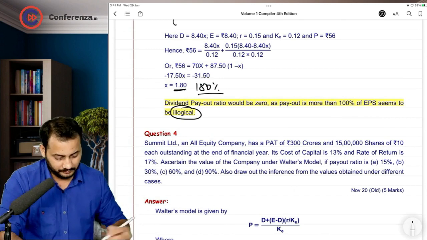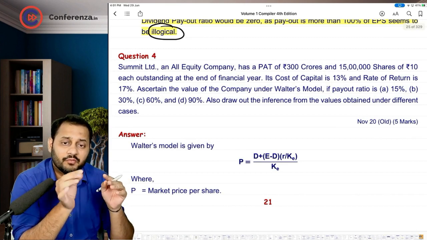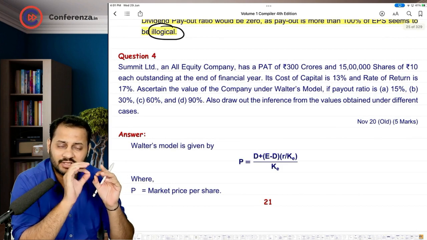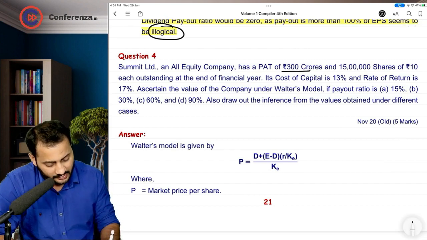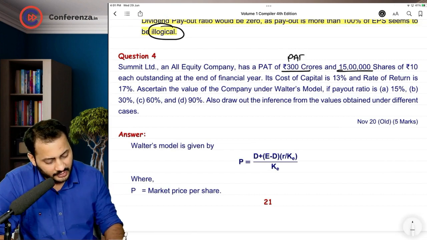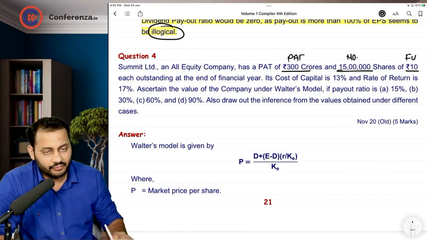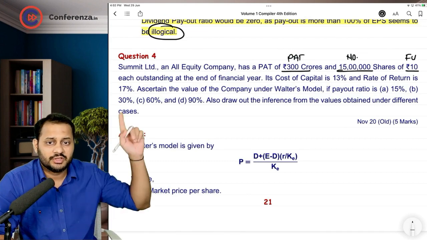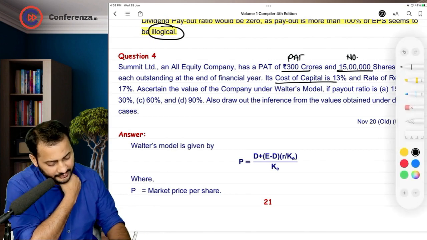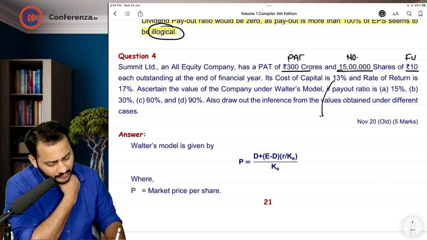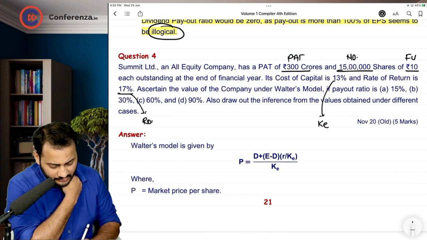Have a look. Summit Limited, an all equity company, has a profit after tax of 300 crore and 15 lakh shares of rupees 10 each. Underline this, write down PAT. Underline 15 lakhs, write down numbers of rupees 10 each. Underline 10, write down face value. It is face value. Outstanding at the end of financial year. Its cost of capital is 13%. Put an arrow for 13%, write down KE. Rate of return, put an arrow on 17%. What is this? ROI. Am I right?